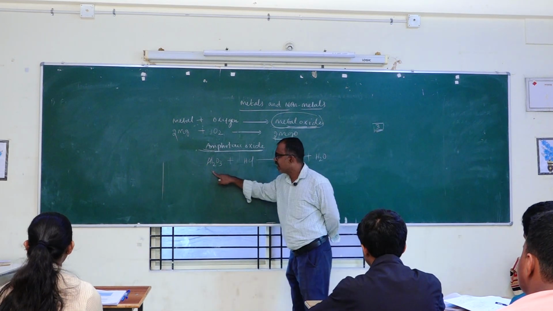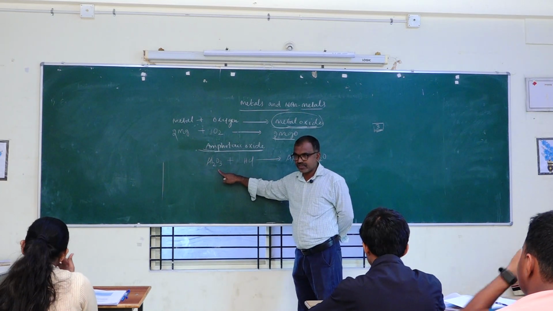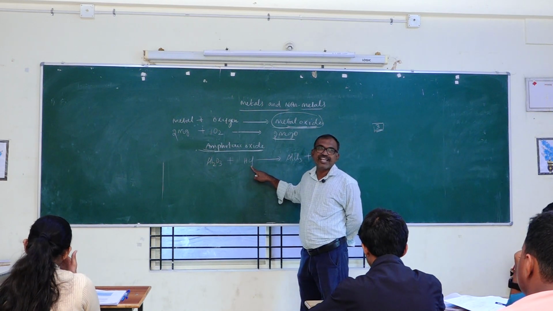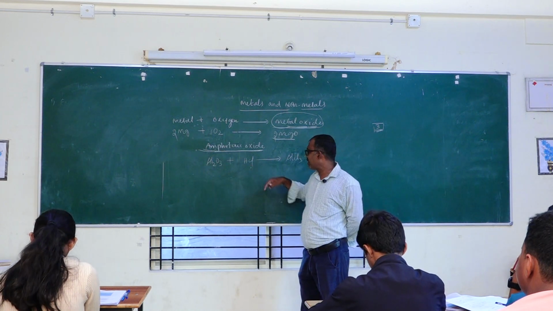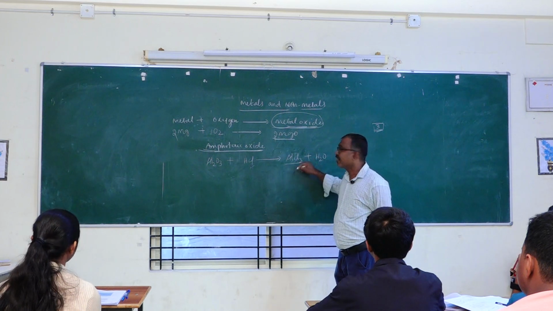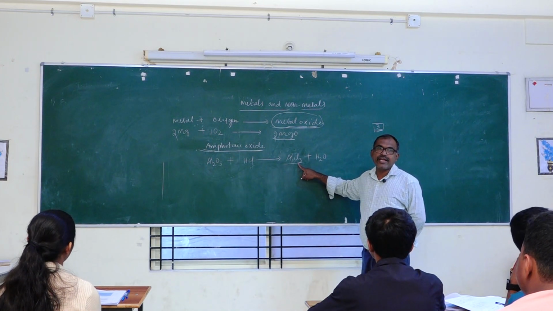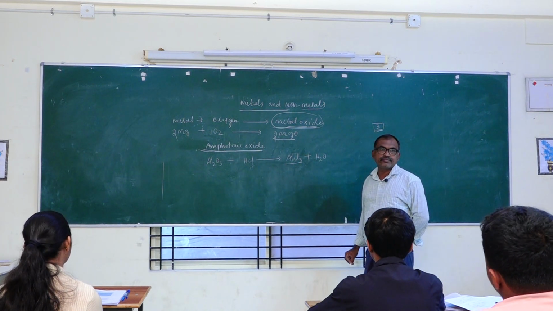When a metal oxide, here aluminium oxide, reacts with acid, HCl, hydrochloric acid, it produces a salt called aluminium chloride, along with water.